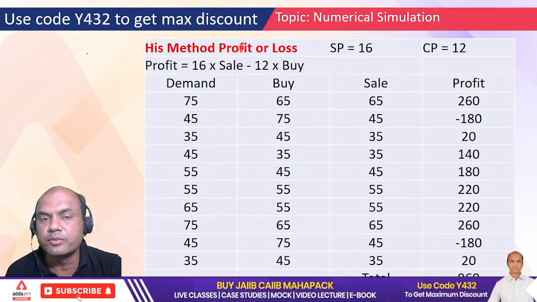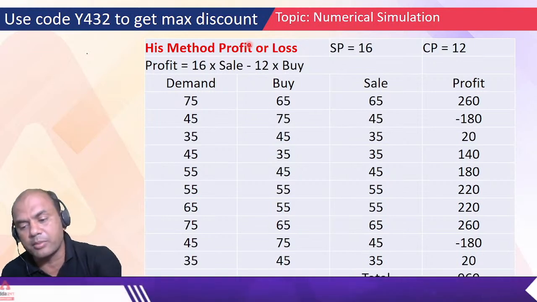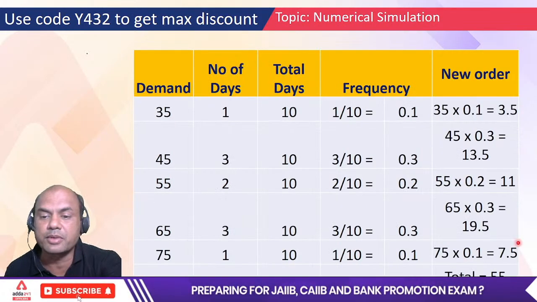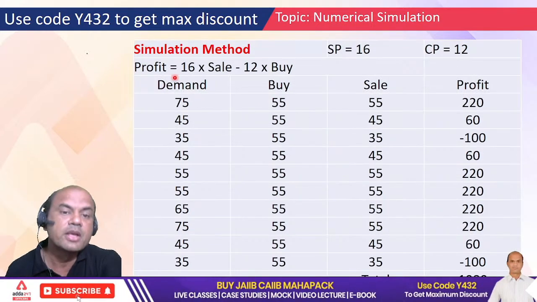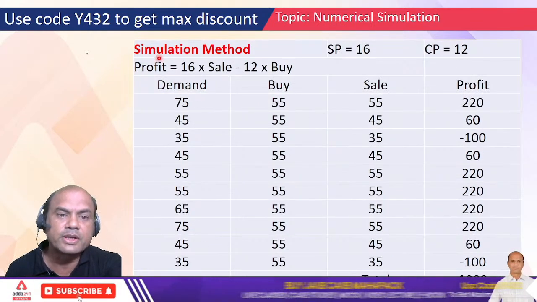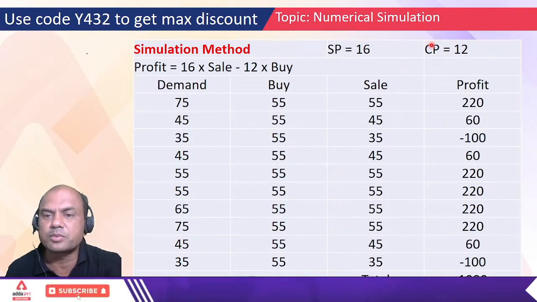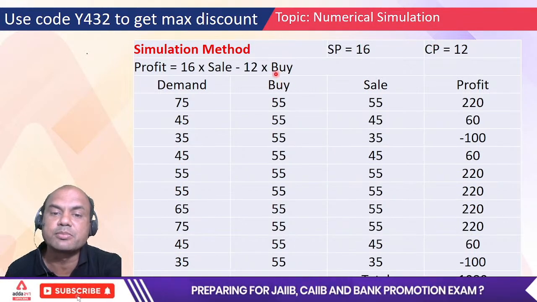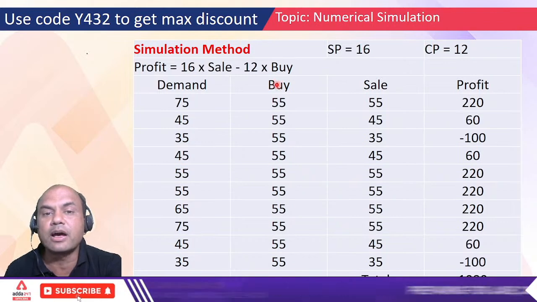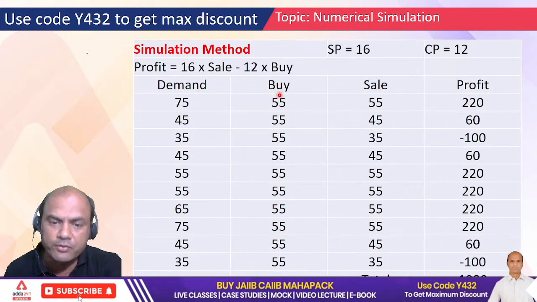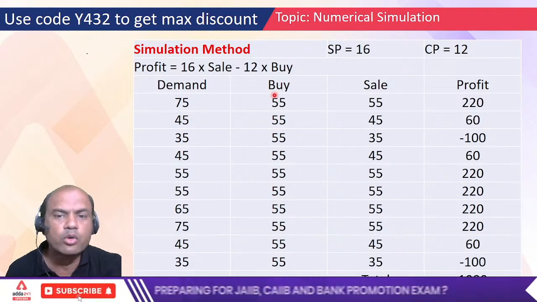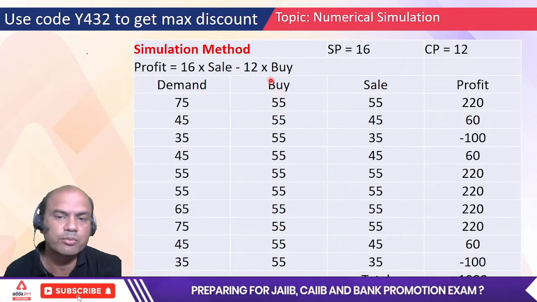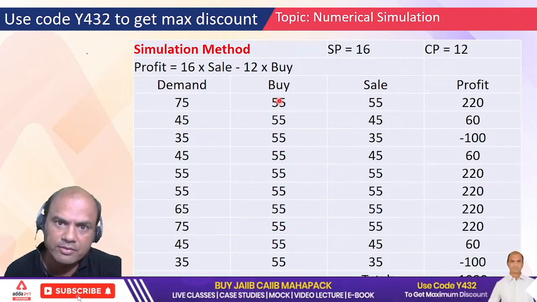Now what will we do? We'll calculate through our method. So what is our method? What was the calculation? We had got 55. So now we'll tell him how to go about it. Demand same, selling price same, cost price same, only buy will change. We have given our calculations to him that you buy 55 liters, no matter what happens. Don't go as per your method of the previous day. Buy 55.